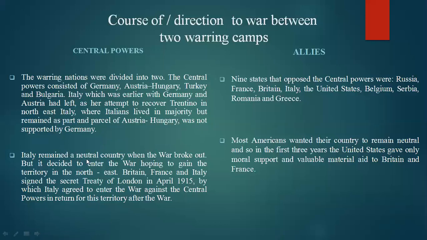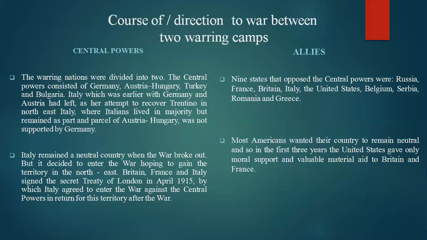They will ask which country remained neutral before the outbreak of World War. You can answer it as Italy. The reason is to recover Trentino from the Central Powers, especially from Germany and Austria. This is the reason why Italy remained neutral before the outbreak of First World War.